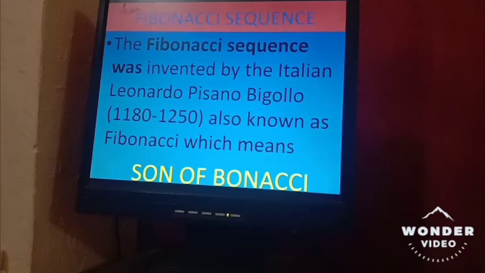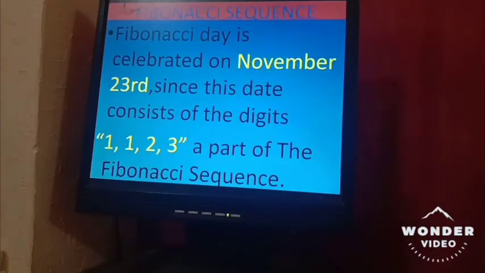Now, why is this called the Fibonacci sequence? There is some fact behind it. Let us move on and learn about it. Fibonacci Day is celebrated every year on November 23rd, since this date consists of the digits 1, 1, 2, 3, and this is part of the Fibonacci sequence.